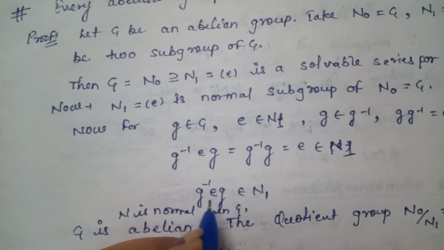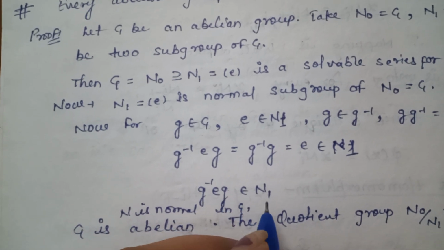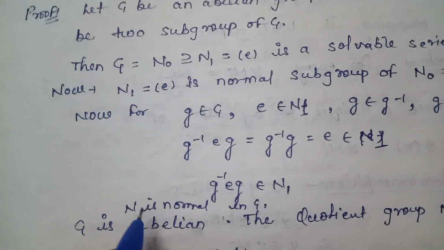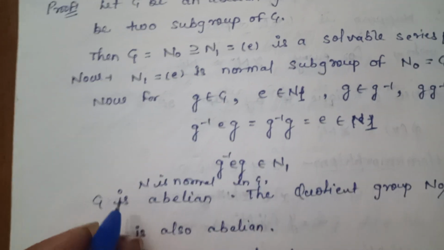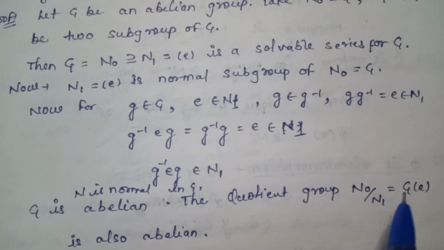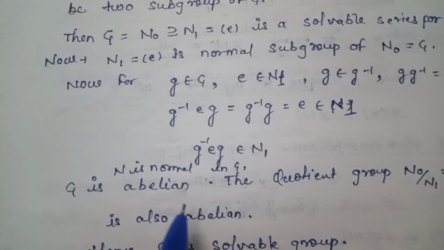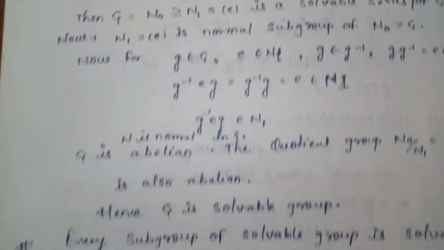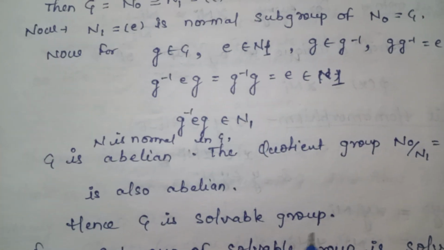Then g inverse E g belongs to N1, so N1 is normal in G. G is abelian, so the quotient group N0 by N1 = G/E is also abelian. Hence G is a solvable group.